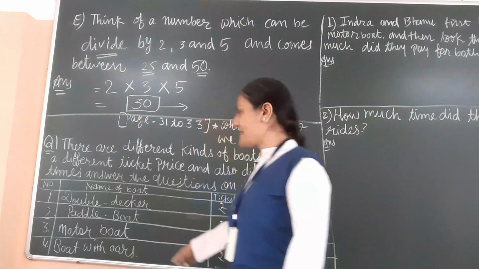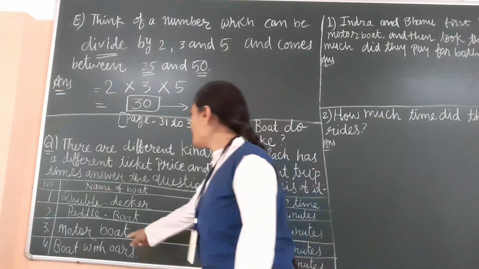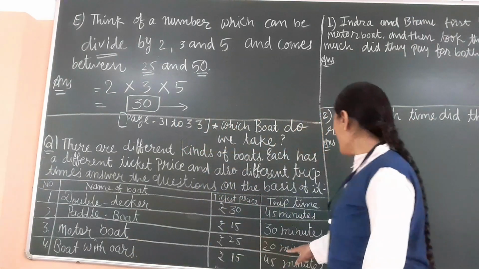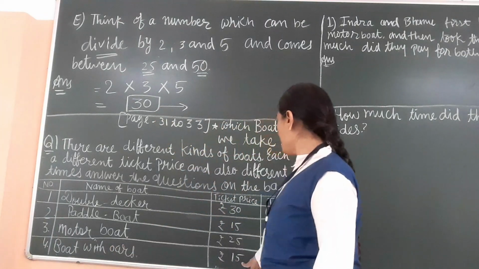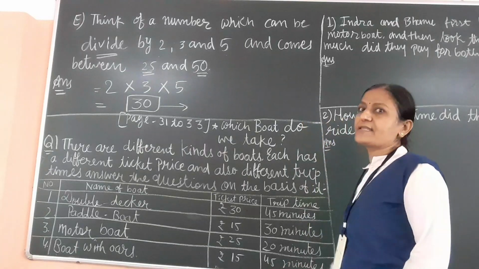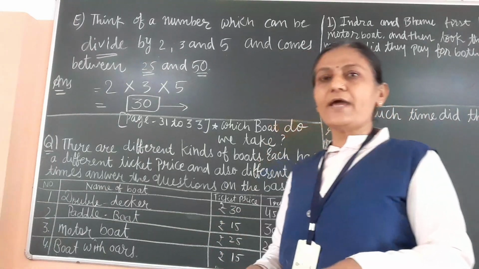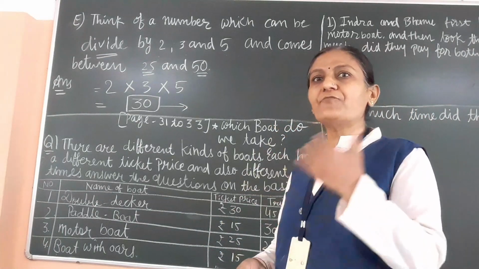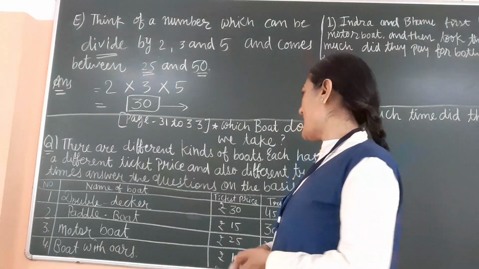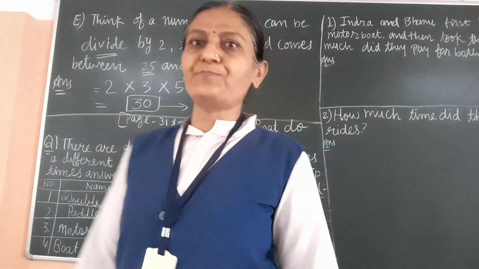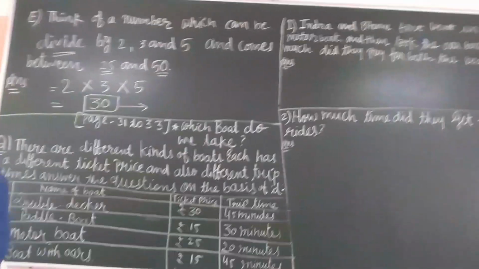Second is the paddle boat, ₹15 and 30 minutes. Motor boat, ₹25 and 20 minutes. Boat with horse, ₹15 and 45 minutes. So there are different types of boats, different prices and different trip times. From this we have to answer some questions.